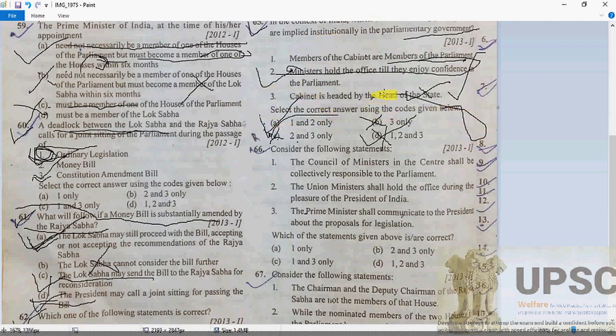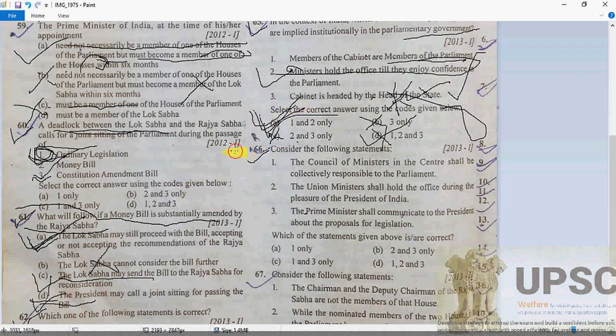So here, remember that the cabinet is headed by the cabinet secretary, who is an IAS officer, of course. So that statement is going to be wrong here. So A will be the correct answer.